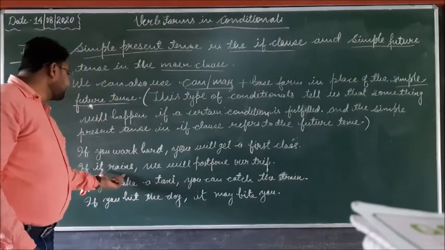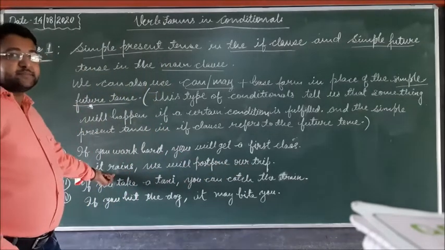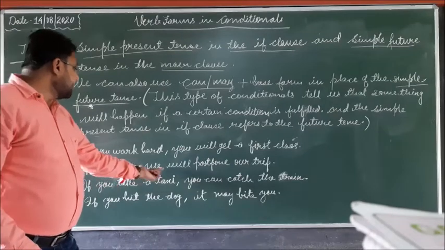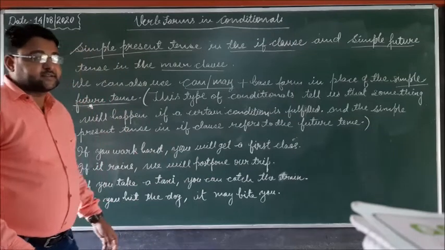So in the main clause we use simple future tense. Second example: if it rains, we will postpone our trip. "If it rains" is simple present tense, and in the main clause, "we will postpone our trip" is simple future tense.